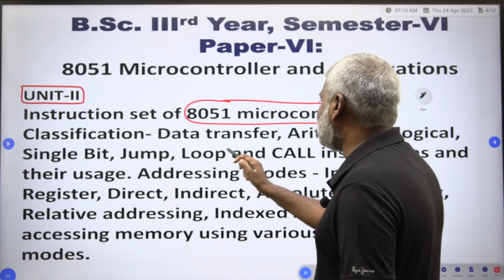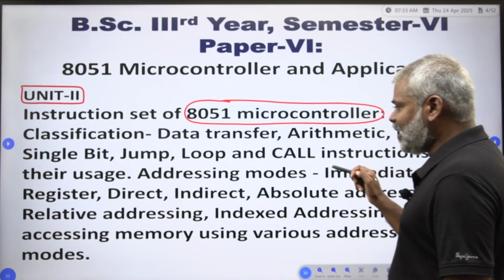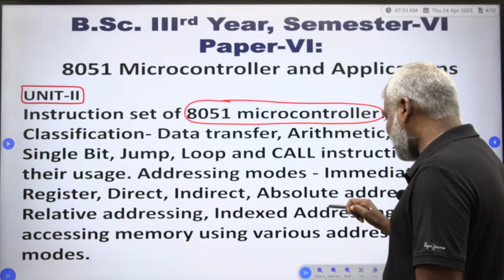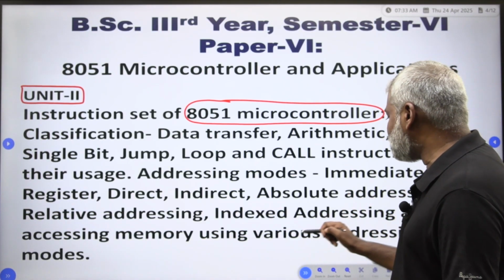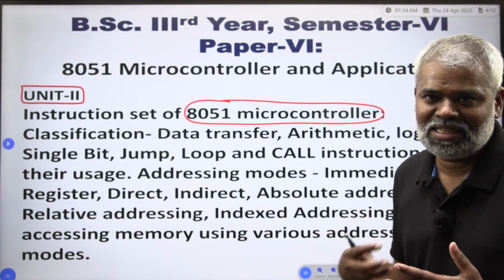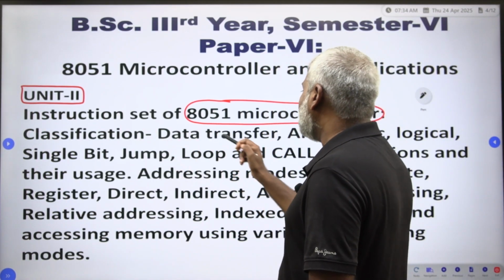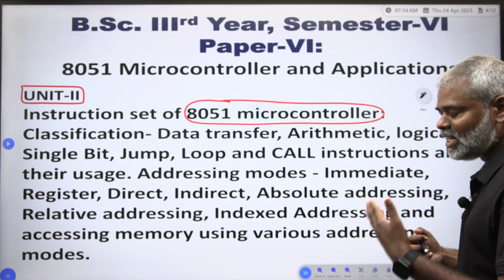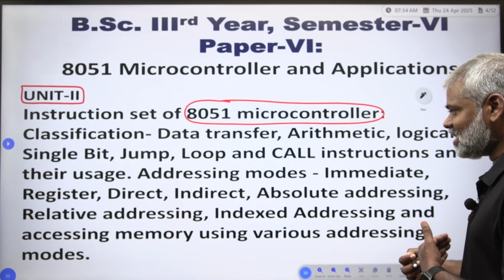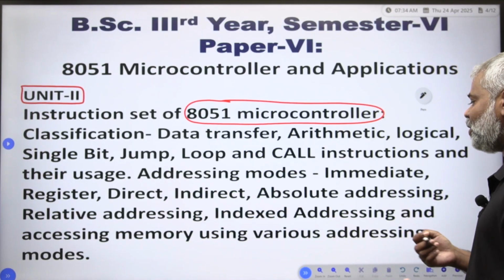You have to take the classification: data transfer, arithmetic, logical, single bit, jump, loop and call instructions and their usage, and addressing modes: immediate, register, direct, indirect, absolute addressing, relative addressing, indexed addressing, and accessing memory using various addressing modes.